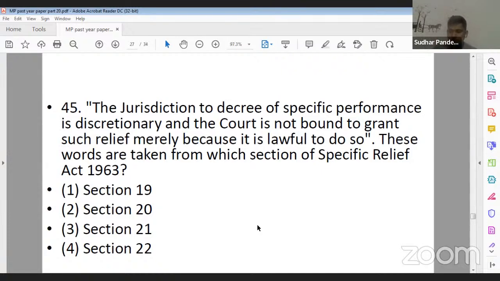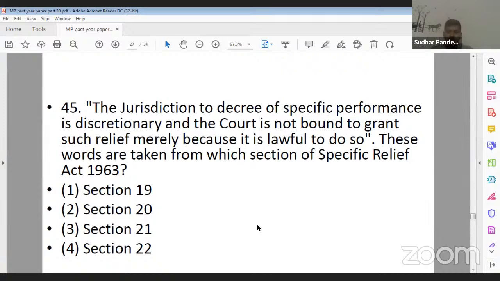Question number 45. What should be the correct answer? The jurisdiction to decree of specific performance is discretionary and the court is not bound to grant such relief merely because it is lawful to do so. These words are taken from which section of Specific Relief Act? Section 19, 20, 21, 22. Question number 45.